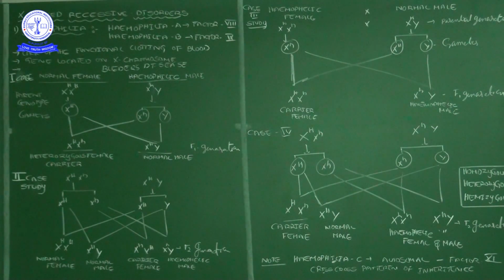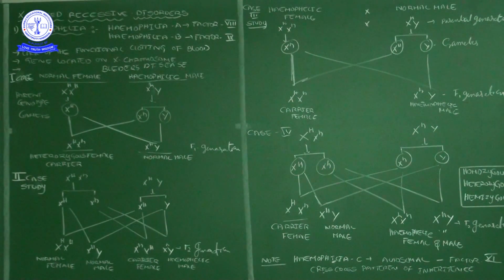Fibrinogen is one factor, prothrombin is the second, thromboplastin is the third, then calcium ion, pro-accelerin, pro-convertin, anti-hemorrhagic factor, plasma thromboplastin component, Stuart-Prower factor, plasma thromboplastin antecedent, Hageman factor and fibrin stabilizing factor. These are the 13 in total. In that 13, the sixth one is not mentioned.